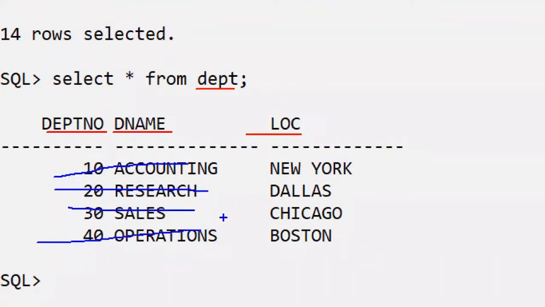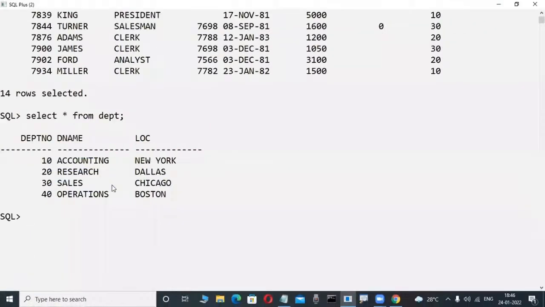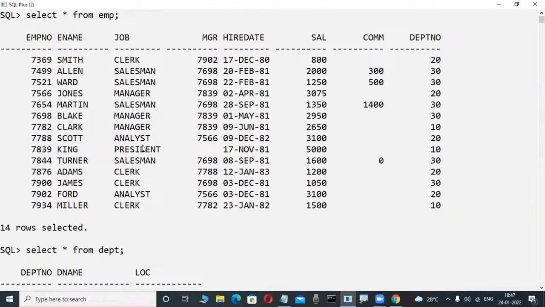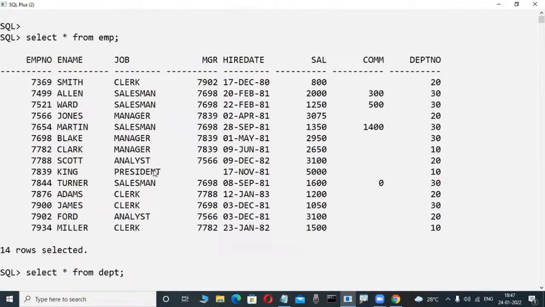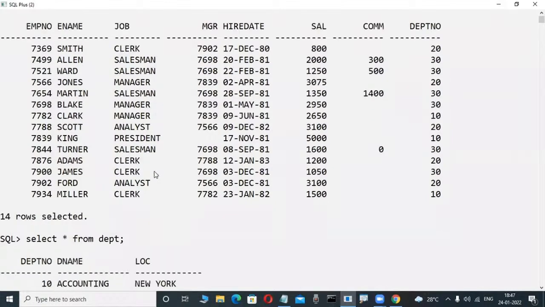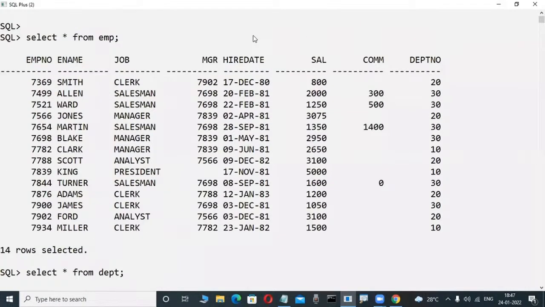For example, okay, fine. Now, one is a big table, based on size only. Another one is a small table. Maybe the big table is EMP and the small table is DEPT. Maybe guess it. Which one is a master table? Which one is a child? Really, what is master? What is child? What are the uses? You don't have an idea, but roughly, just guess, for interest only. Which one is a master table? Which one is a child table? In these 2 tables, one is master, one is child. They tell this only in Oracle Corporation.